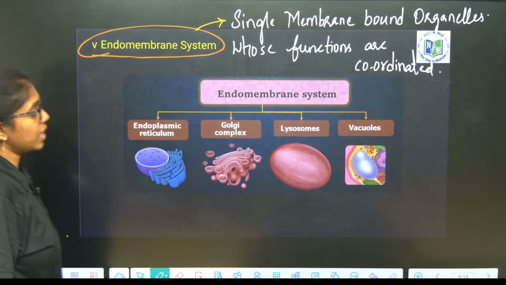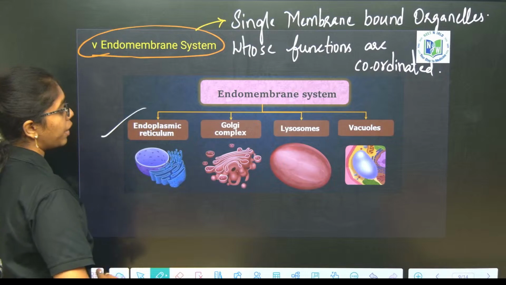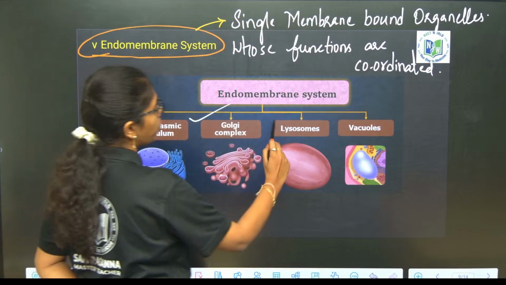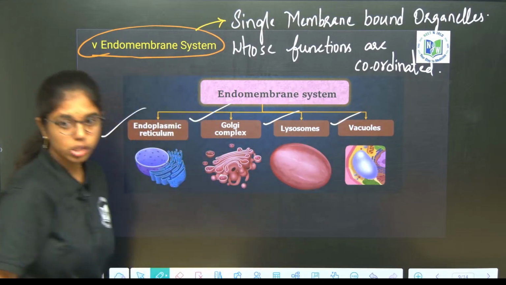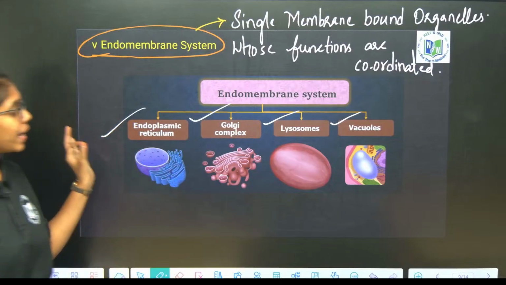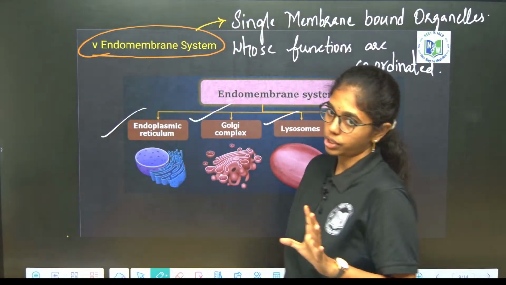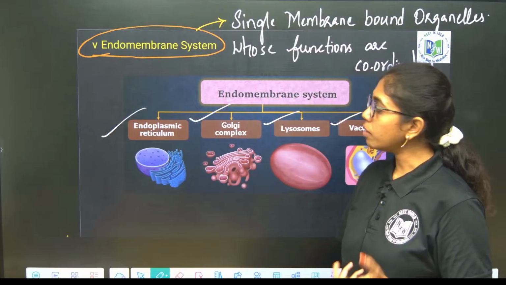Fine. As such, 4 organelles are included under the endomembrane system. What are they, beta? Endoplasmic reticulum, Golgi bodies, lysosomes and vacuoles. Of course, we will discuss each and every organelle in detail, but peripherally I will tell you the gist of the endomembrane system in the first framework itself.